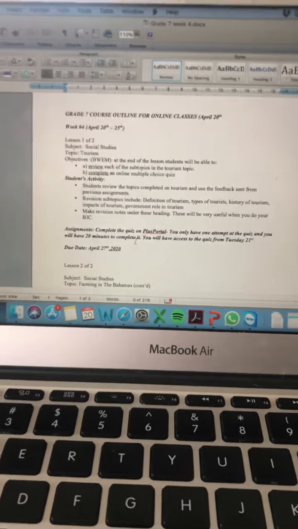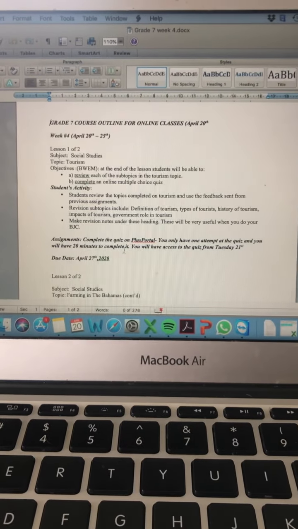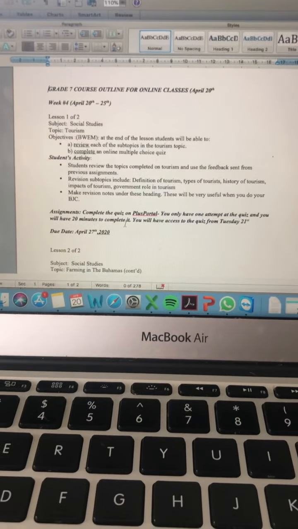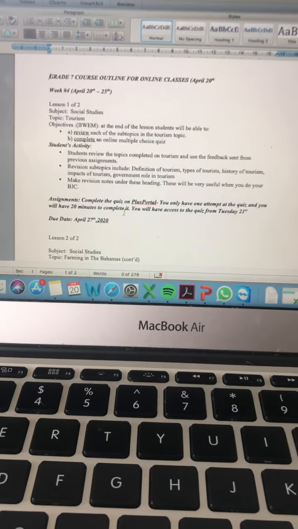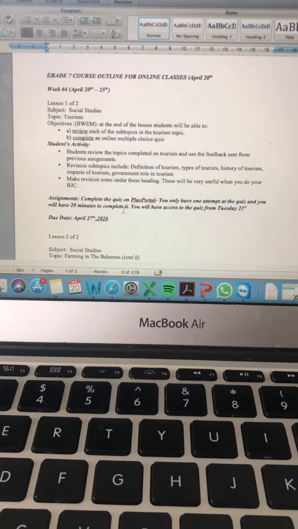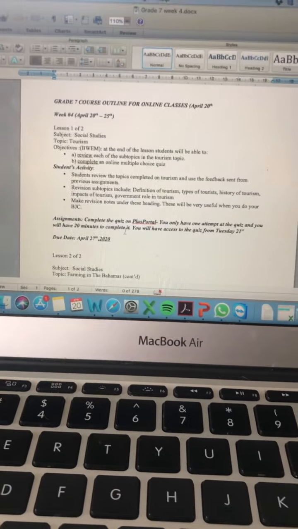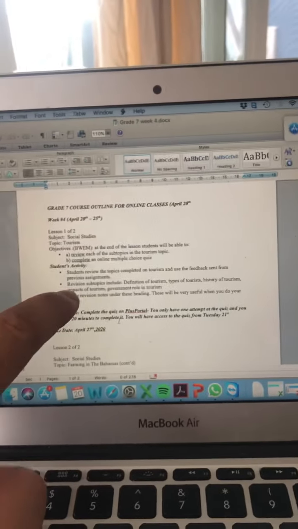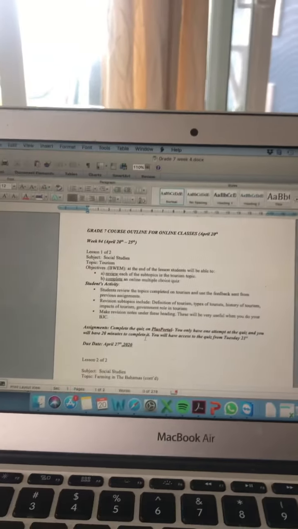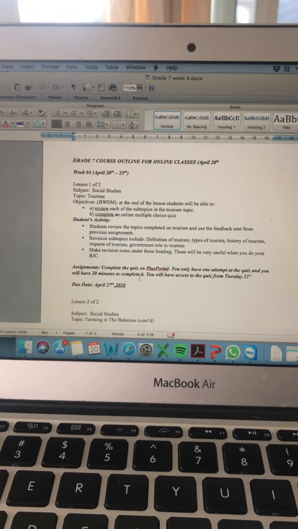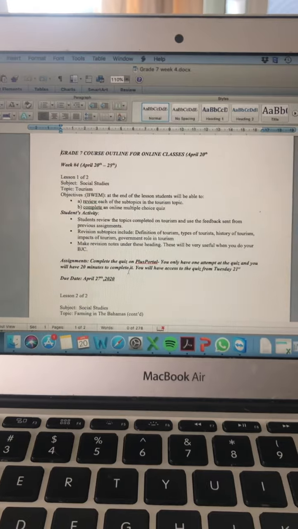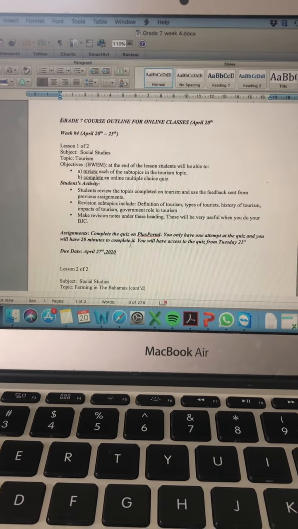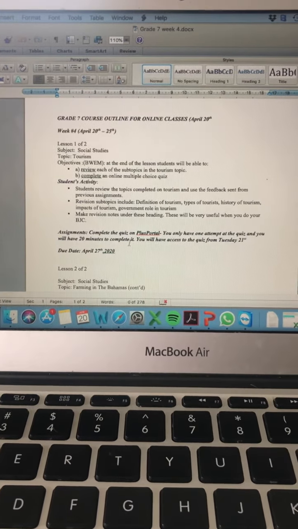So if you just open up the guide that I have open here, you'll see that the first bit is just a bit of review. Remember when we did that around the clock activity and you made your own revision notes, which were really good, and so on your end of unit test you did really well. I'd hope the same this time. So you just need to look at the revision topics here: definition of tourism, types of tourists, history of tourism, impacts of tourism, government role in tourism, and just add some short revision notes and then revise over that.